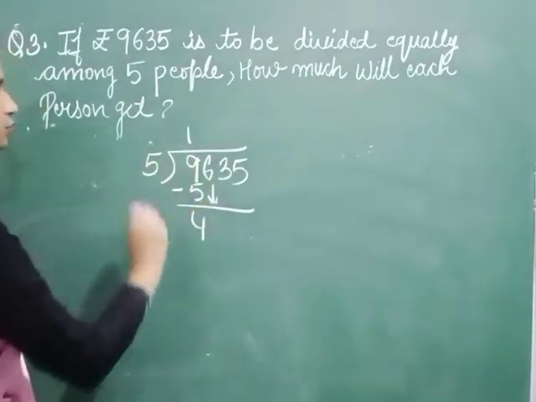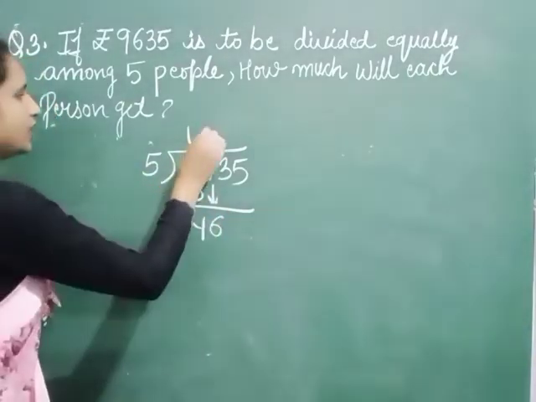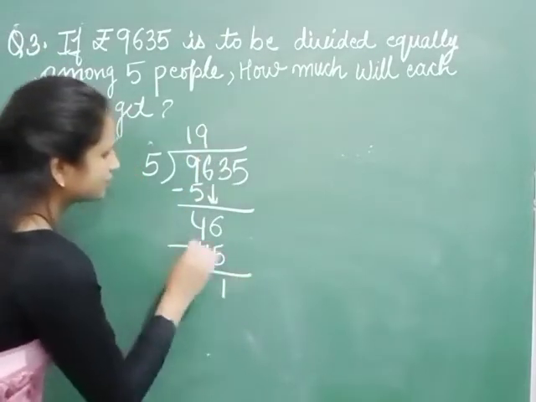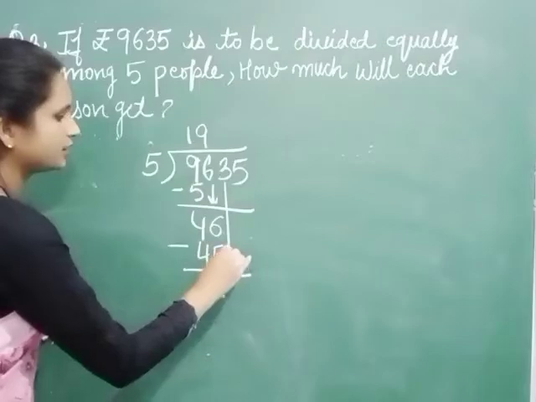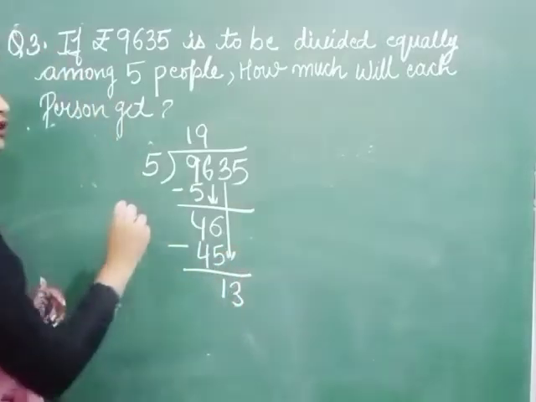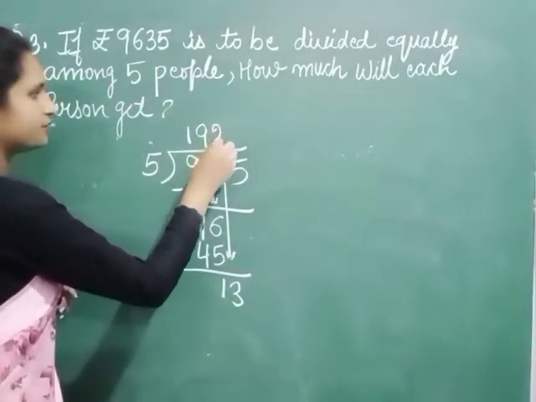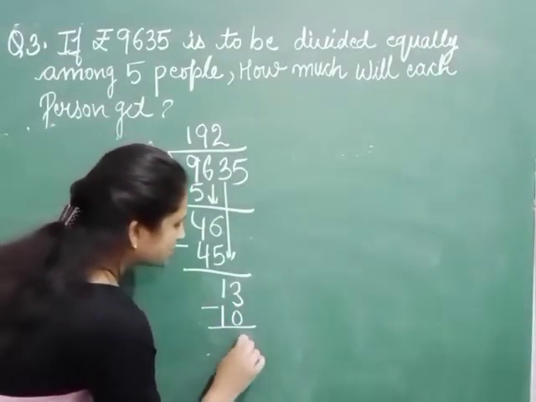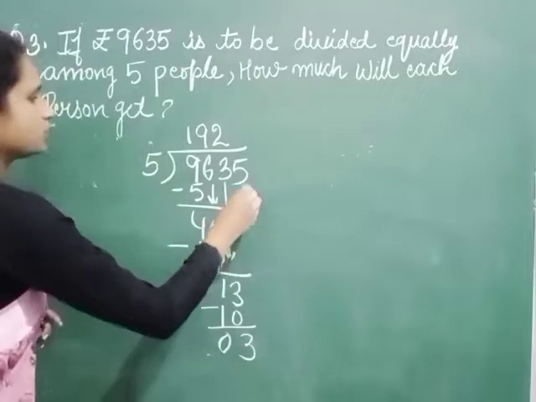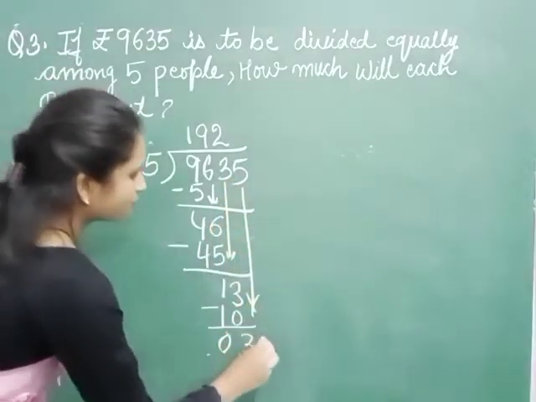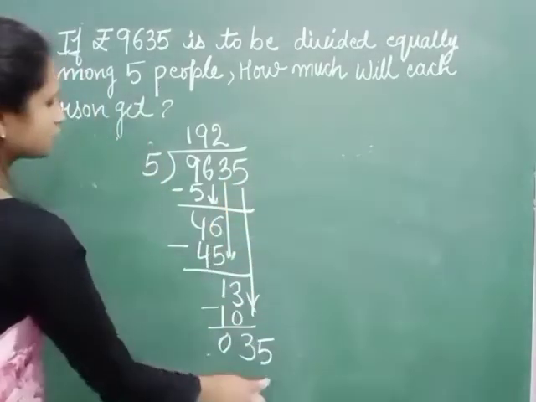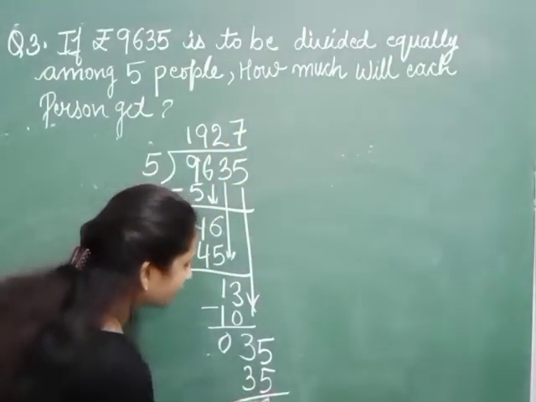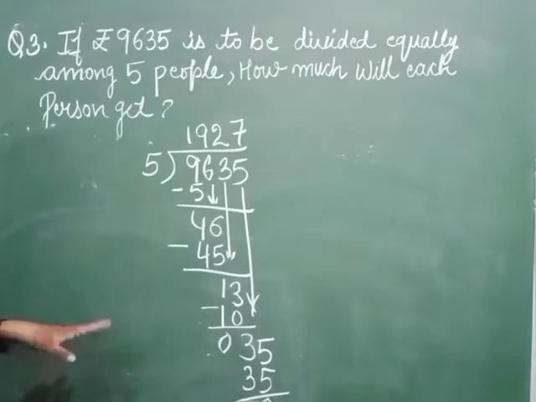So we have to take 6 here. 5 9s are 45. 6 minus 5, 1 and 3. 5 2s are 10. 5 3s are 15. We have to take 5 2s are 10. 3 minus 0, 3. 1 minus 1, 0. And 5. Okay, so 35. 5 7s are 35. And we are left with no remainder or 0 remainder.